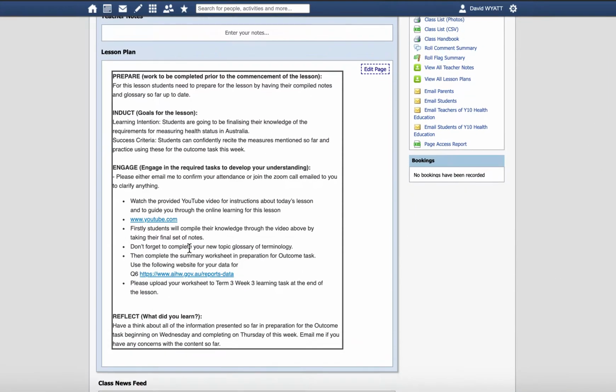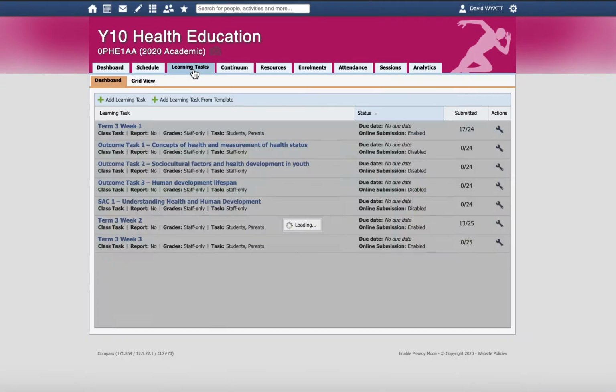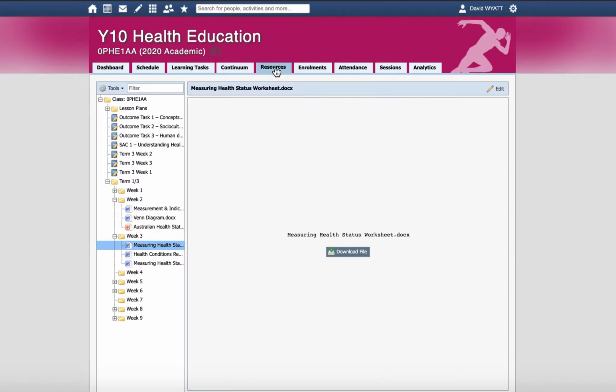Within today's lesson plan, there's a few things to watch and a website for you to go to. And the other thing I want to direct you to, obviously we've got a new learning task here, which is term 3, week 3. So upload at the end of today's task the worksheet to there.